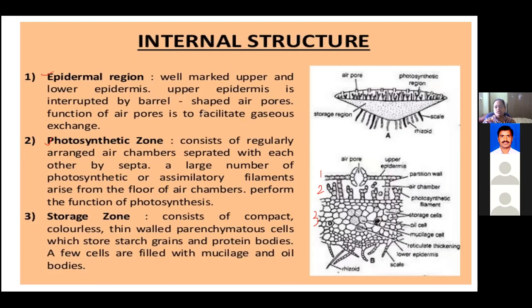This is regarding the upper epidermis. It is single layered. We can see the barrel-shaped cells, and also the openings called air pores, through which the gaseous exchange will happen.